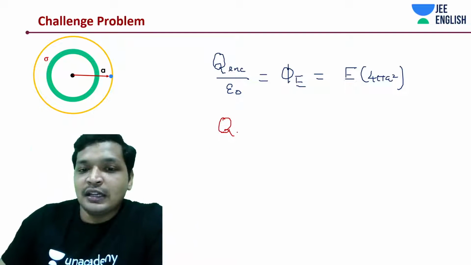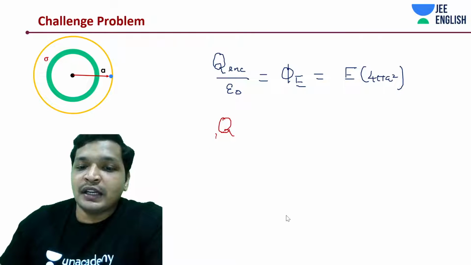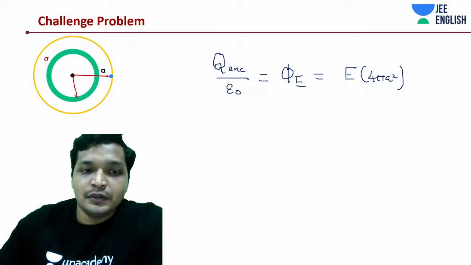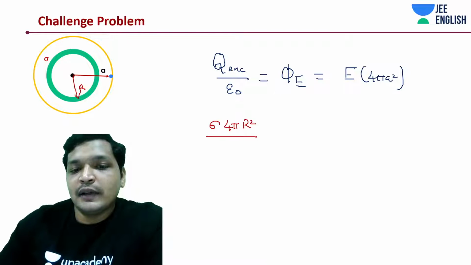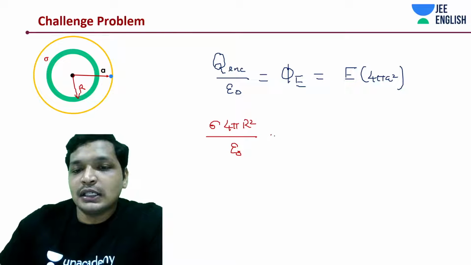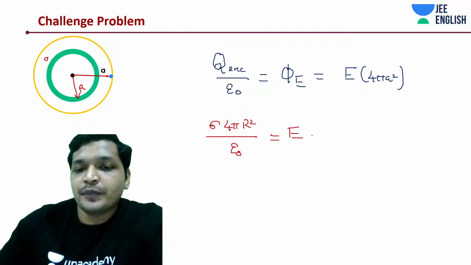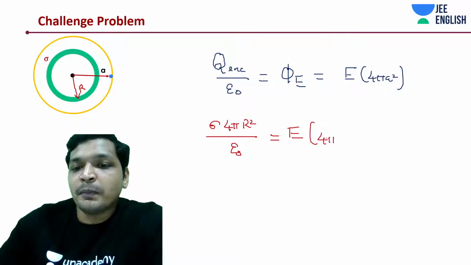So yes, what was this thing that we derived earlier? Sigma into 4 pi r square divided by epsilon naught is equal to E into 4 pi a square.